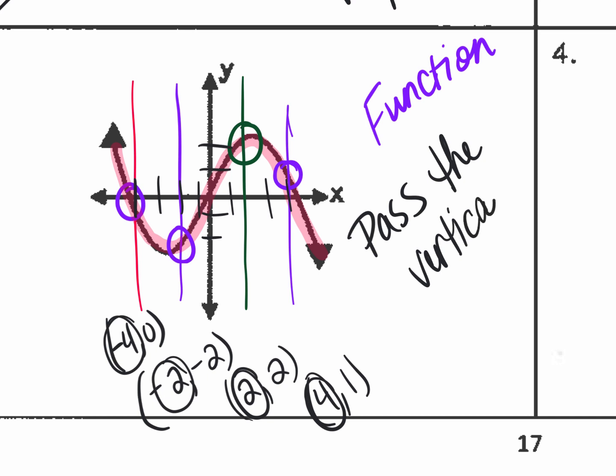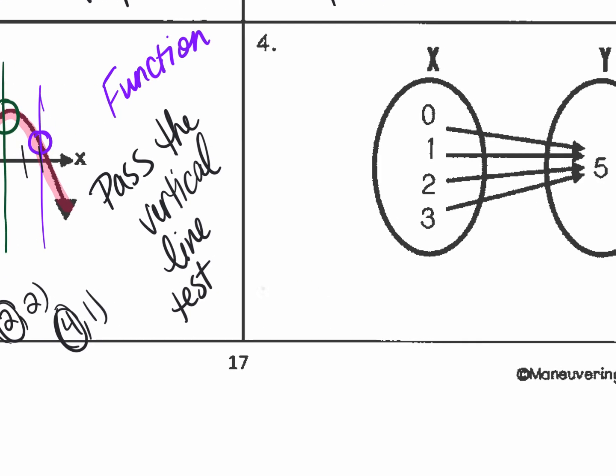Your next question is going to be, no, Miss Gary, it doesn't because I did a vertical line test four times. I don't care if you did it 400 times. If it only hits the line that was drawn one time, it passes the function test. You do not add them together. You can do one test, or three, four, ten tests. It doesn't matter, as long as when you draw your vertical line down, it hits the line exactly one time.